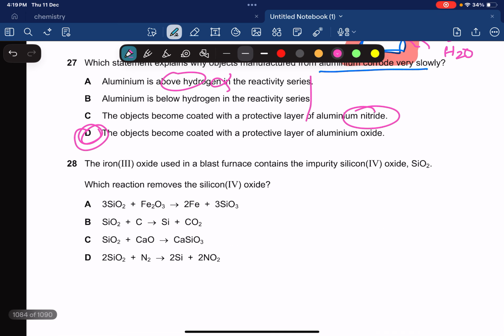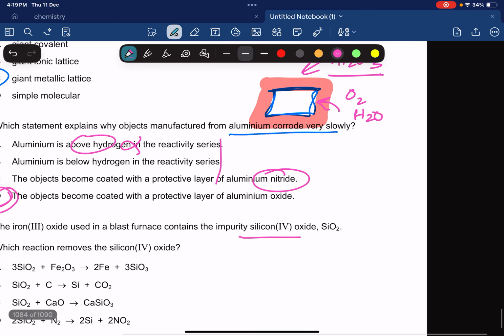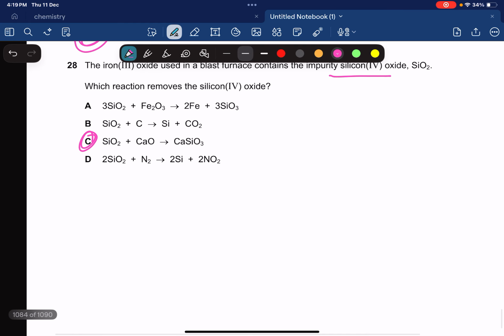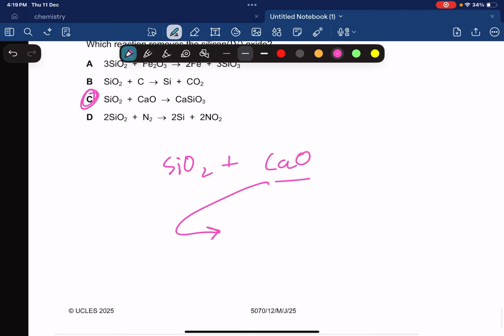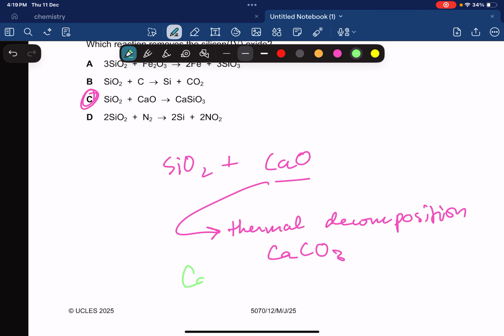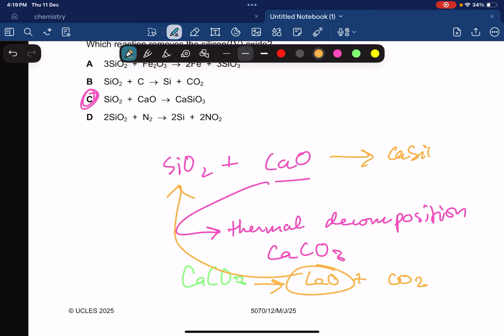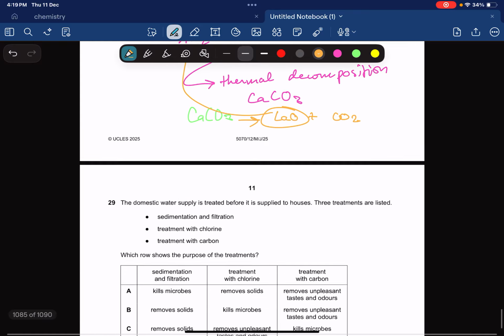Okay, the iron(III) oxide used in the blast furnace contains impurity silicon(IV) oxide. Which reaction removes silicon(IV) oxide? This one. You have your SiO2, you have your calcium oxide. How did you get calcium oxide? You got calcium oxide from the thermal decomposition of the limestone that you added, which was calcium carbonate. The calcium carbonate decomposed into calcium oxide plus carbon dioxide, and this calcium oxide reacted with the silicon oxide to form calcium silicate. So that's the reaction that's happening over here.